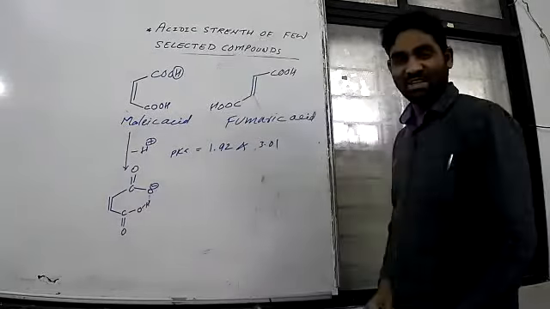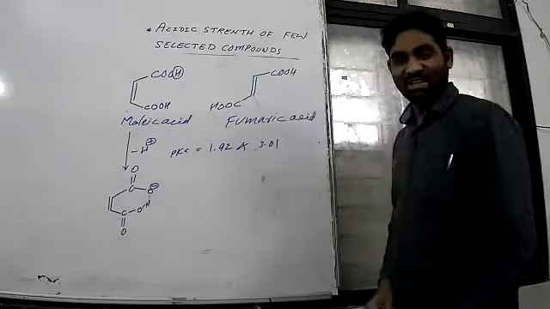Now, when you ionize this, minus H plus, we can write it like this: O minus and here COOH. These two are opposite. No such type of bonding is possible, and no formation of a cycle.